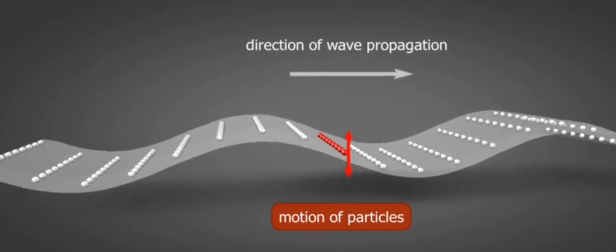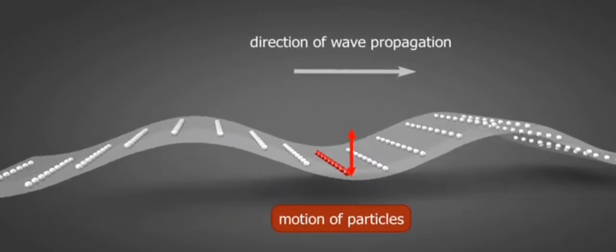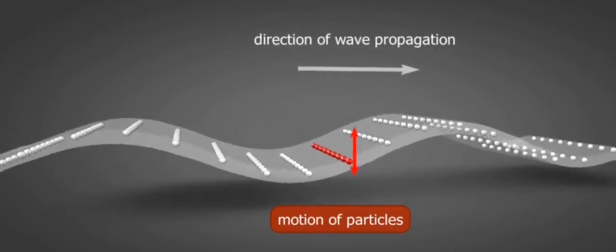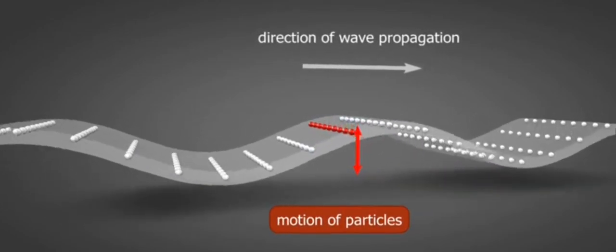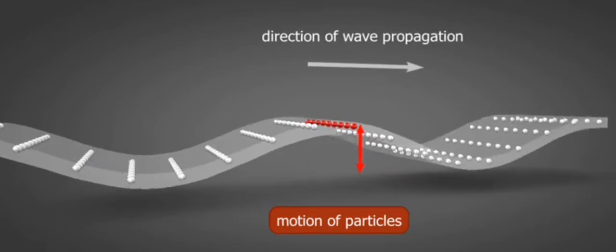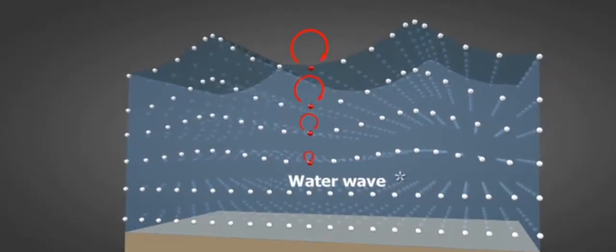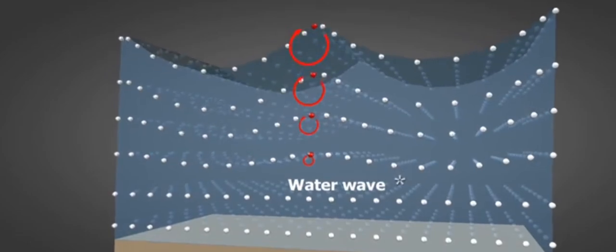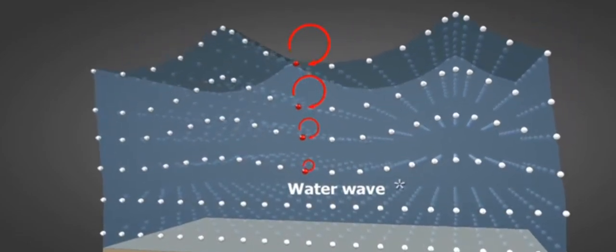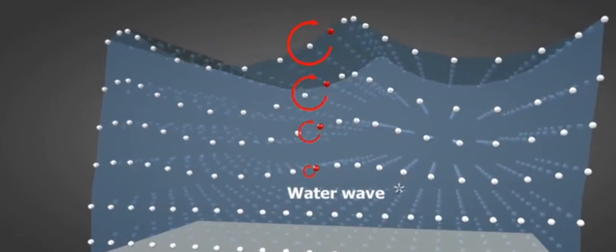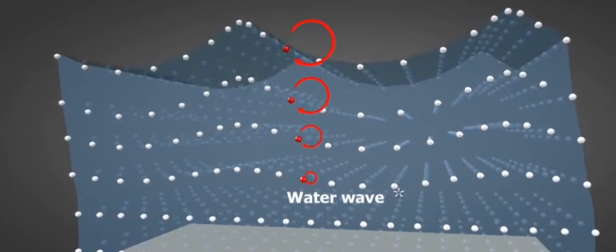Transverse waves are waves in which the displacement of the particles is perpendicular to the direction of wave propagation. When we pluck a guitar string, the wave travels along the string, but the vibration is perpendicular to the movement of the wave. If vibration takes place throughout the same plane, we say that the wave is linearly polarized.